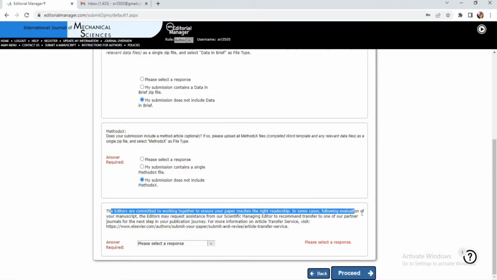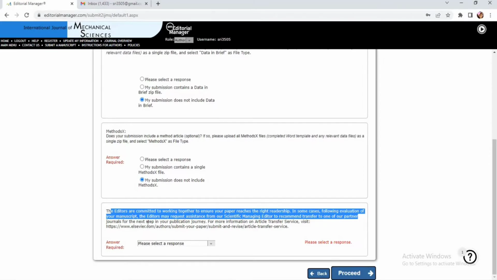In some cases, following evaluation of your manuscript, the editors may request assistance from our scientific managing editor to recommend transfer to one of our partner journals as the next step. So what does this mean? This means that we have finished the submission, and we are waiting for the review from the journal end.